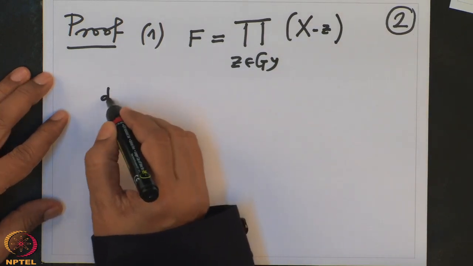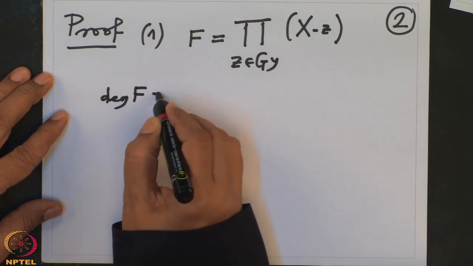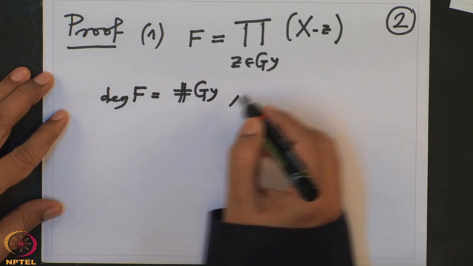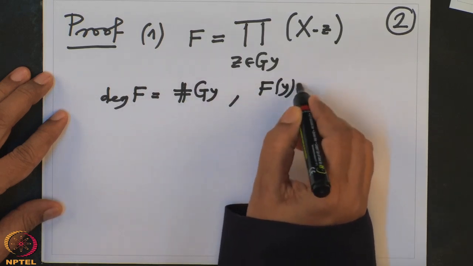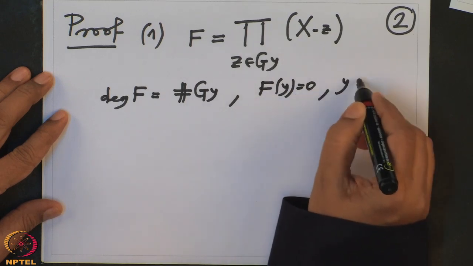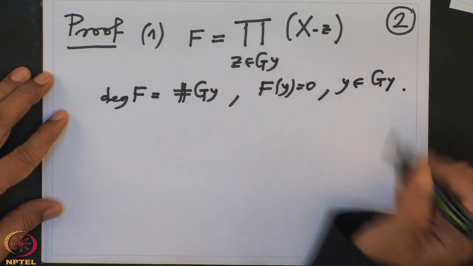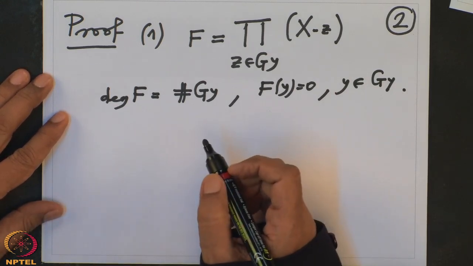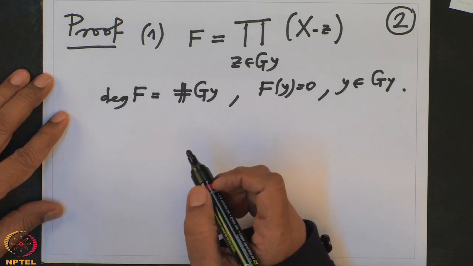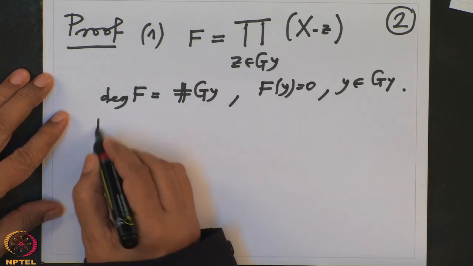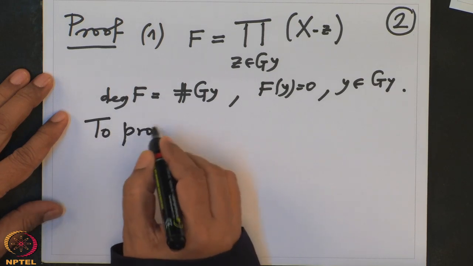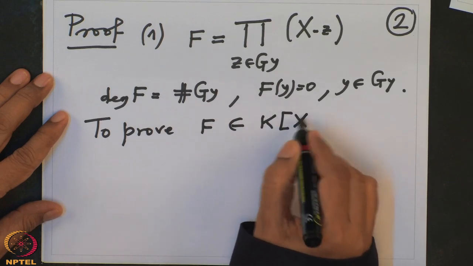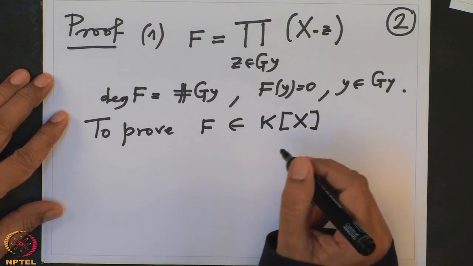It is clear that the degree of f is the cardinality of the orbit, and f of y is 0 because y is in the orbit of y. Okay, so I want to first prove that the polynomial f has coefficients in K. So what do you have to prove?